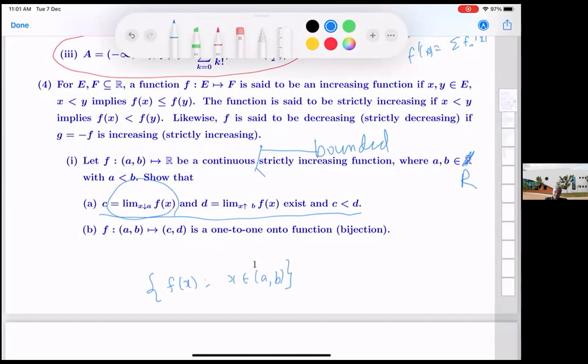This is a bounded set. Now that we have introduced boundedness, this is a bounded set, and it's an increasing function, so the limit should be the greatest lower bound. Since it is bounded, the greatest lower bound will exist, and you can then argue that that must be the limit.